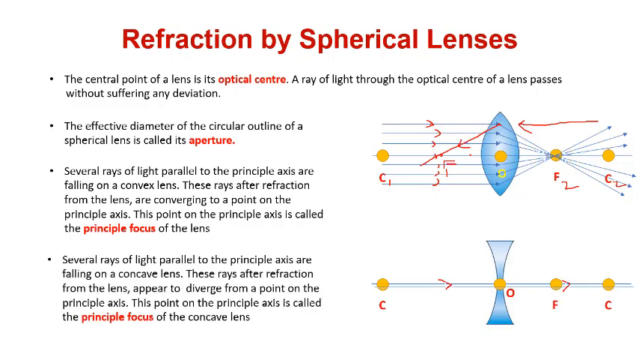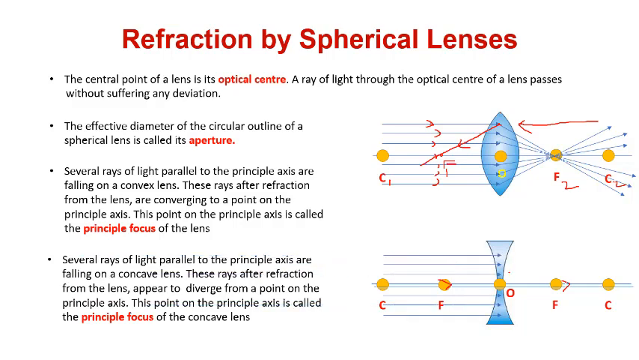Is it clear? Several rays of light parallel to the principal axis are falling on a concave lens. These rays, after refraction from the lens, appear to diverge from a point on the principal axis. This point on the principal axis is called the principal focus of the concave lens. Now let us throw these rays.